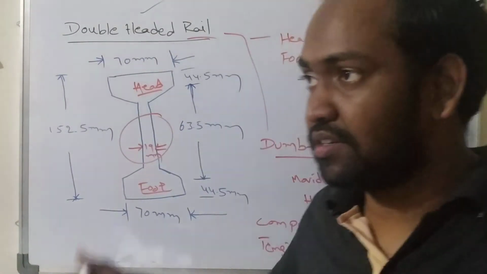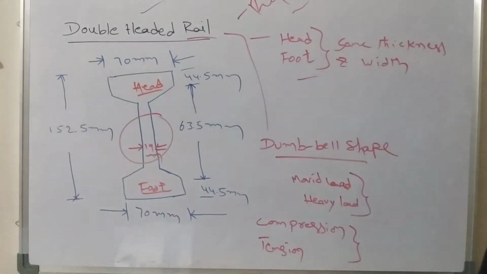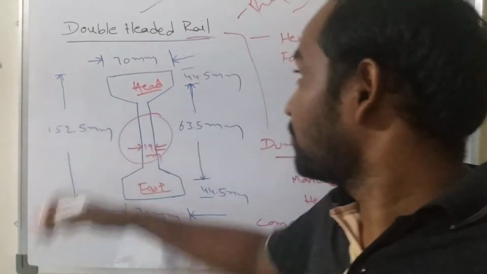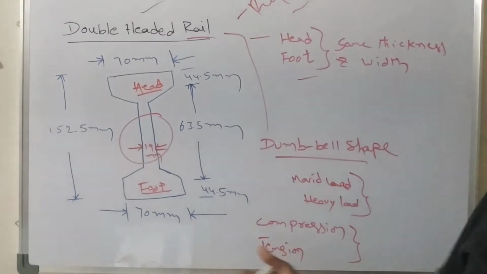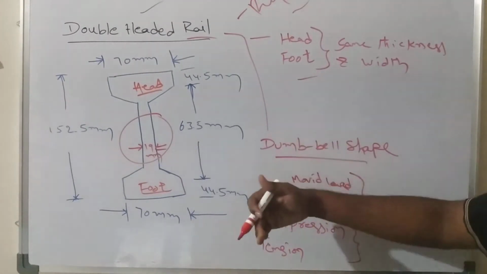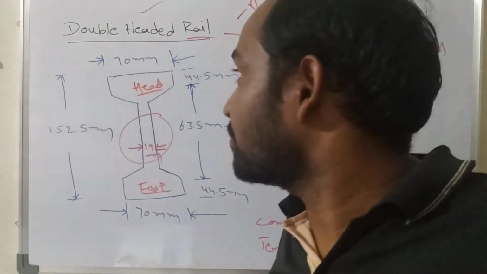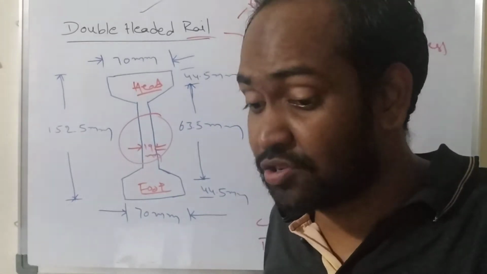It means they were sent for a recycling or remolding process. After some remolding, they were again kept in the track as a rail. So they always had to be remolded, they could undergo some failure, and then they had to be remolded and reused again. This is the problem involved in the double-headed rail. That's why double-headed rails are not used anywhere.